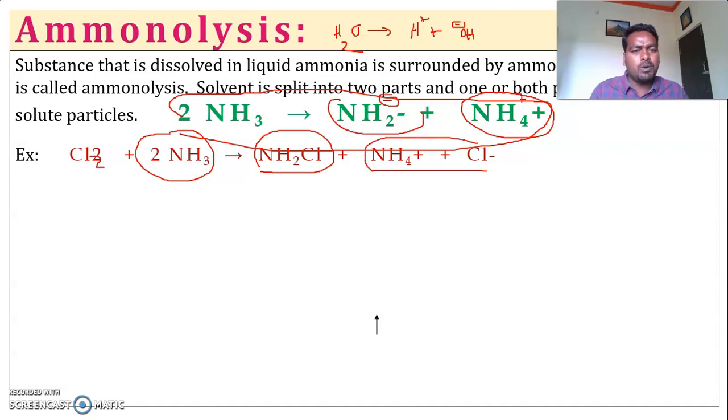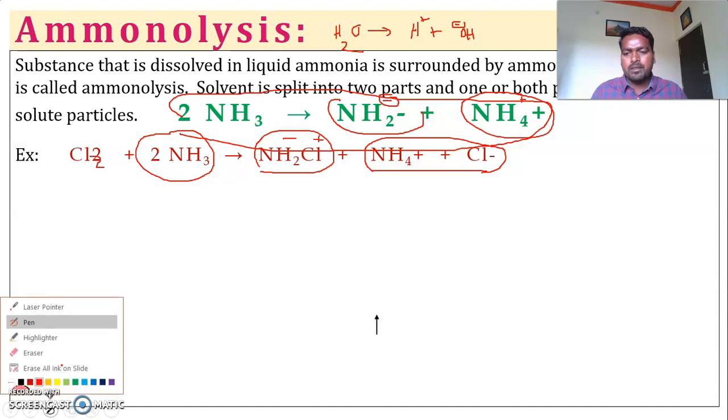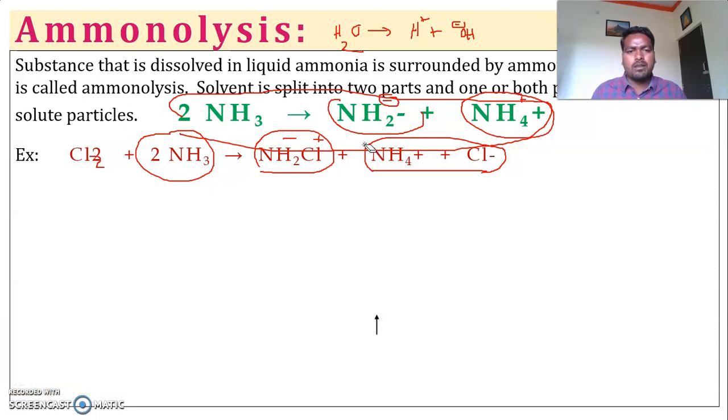This is ammonium chloride, NH4 plus Cl minus, but this is chloramide, NH2Cl.